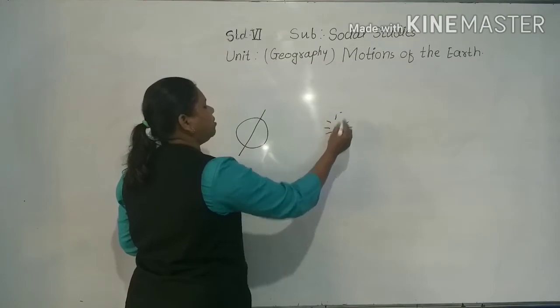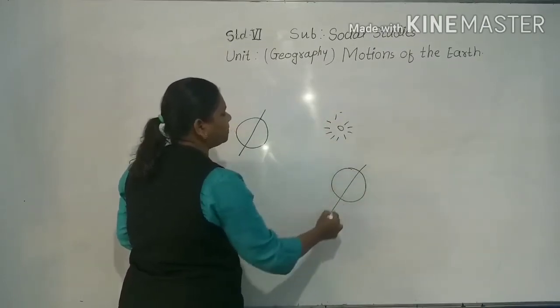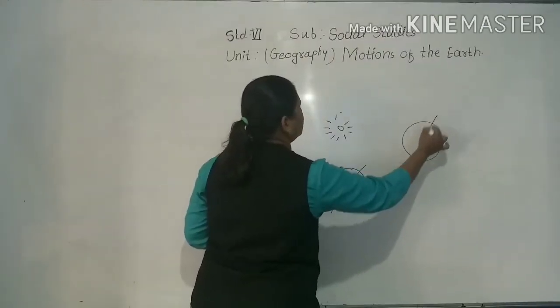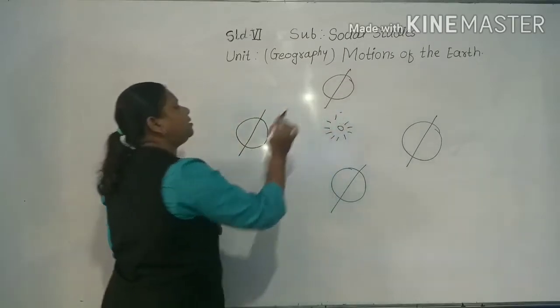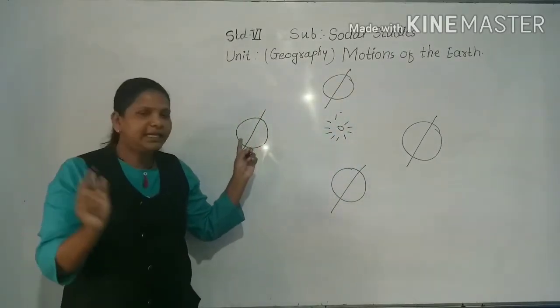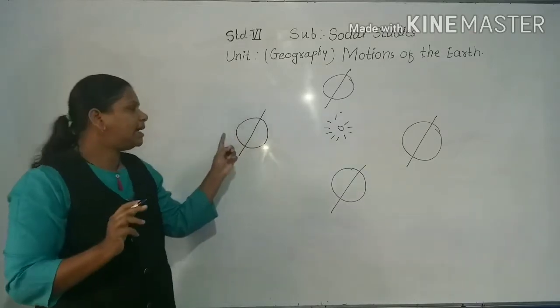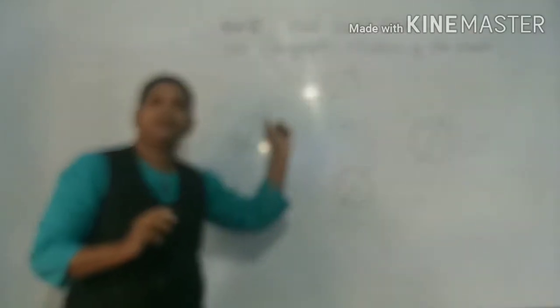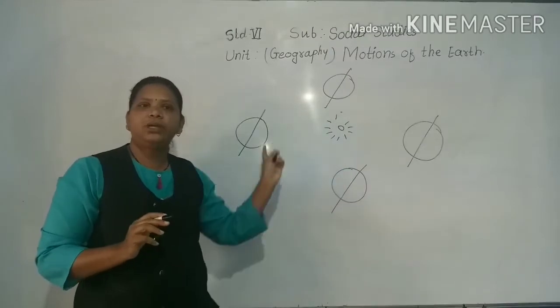So this we will see further. See, the earth is moving itself as well as revolving around the sun.